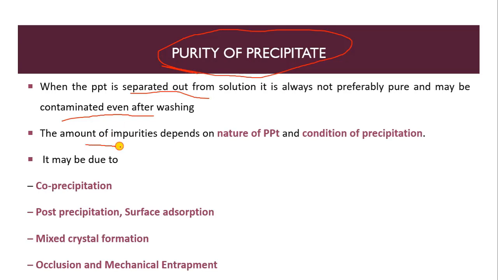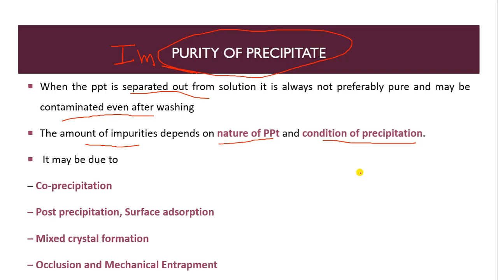The amount of impurities depends on the nature of the precipitate and the conditions of precipitation. Obviously manual error will come. Whatever the nature of the precipitate is also affects it, and so do the conditions of our precipitation.